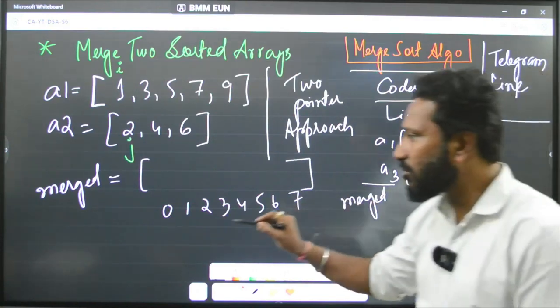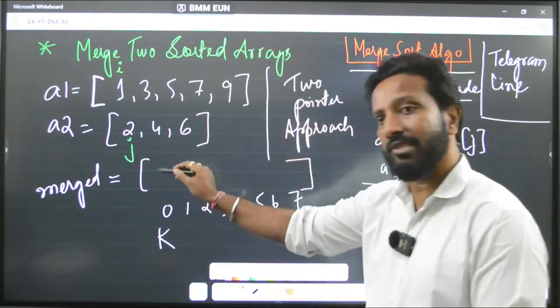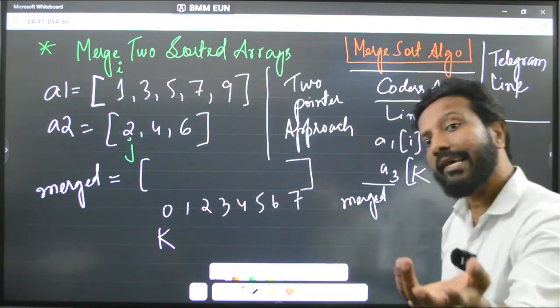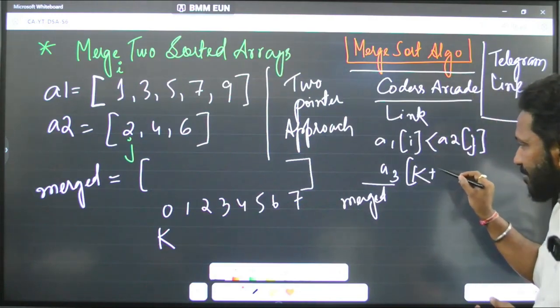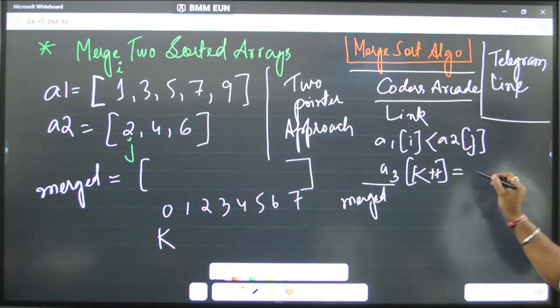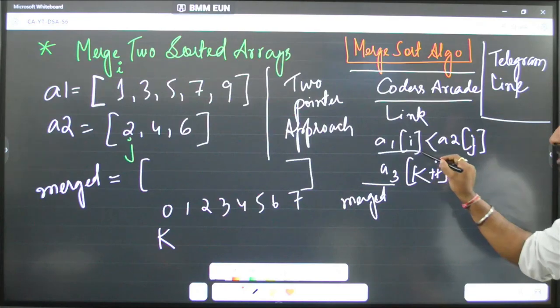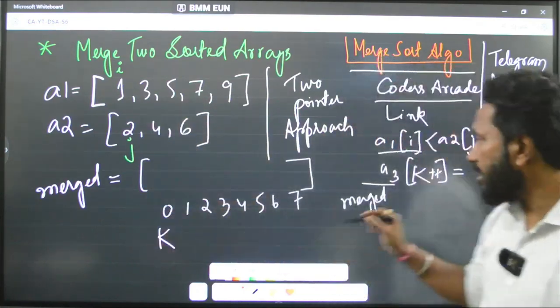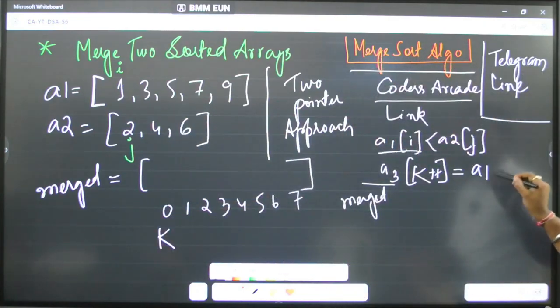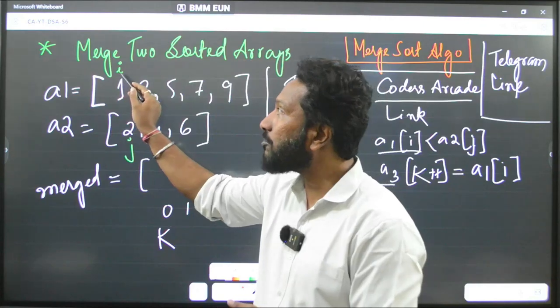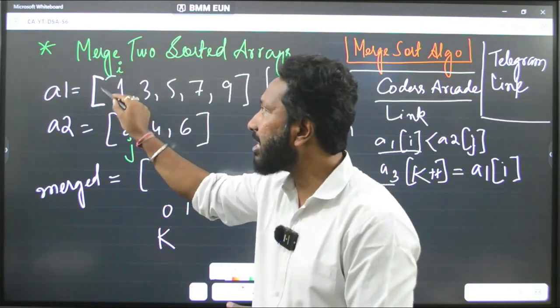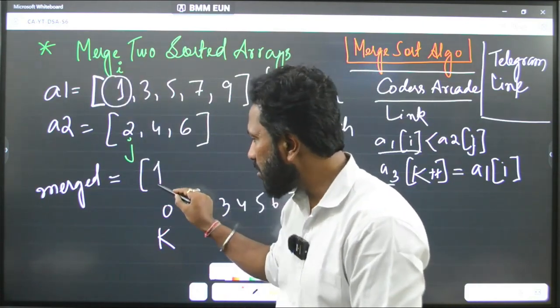I will take one more index k, starting from 0, because the next element will be stored at the next index, so I will say a3 of k plus plus is equal to a1 of i. Got it?